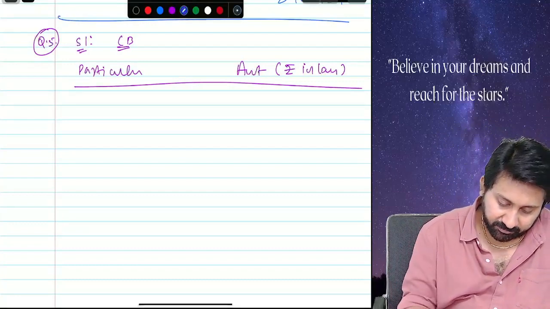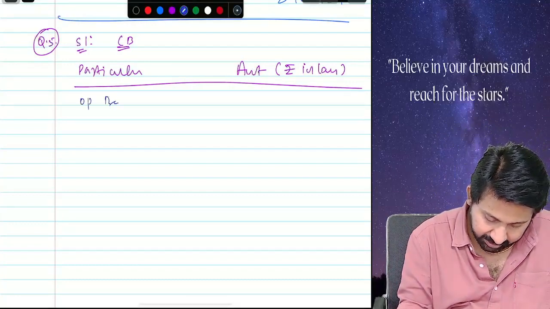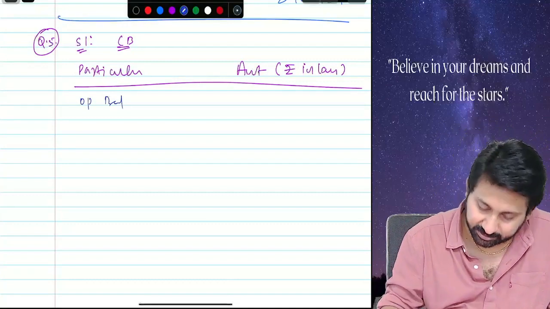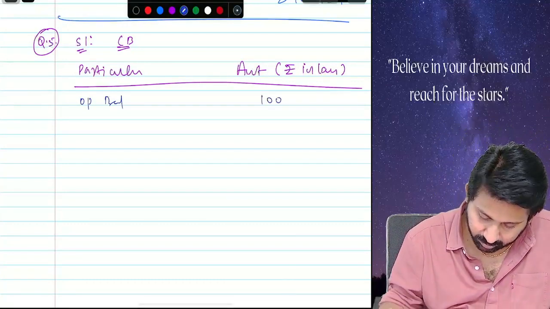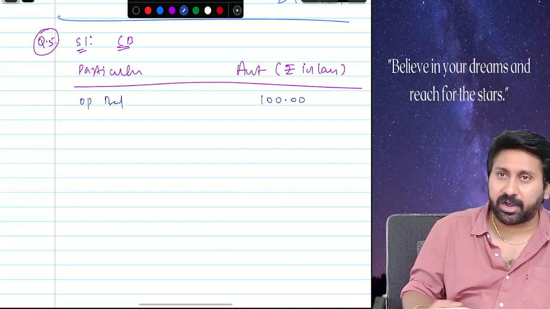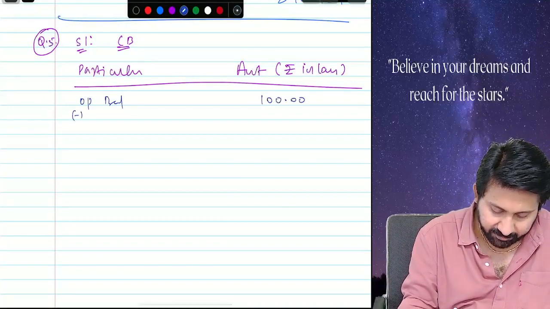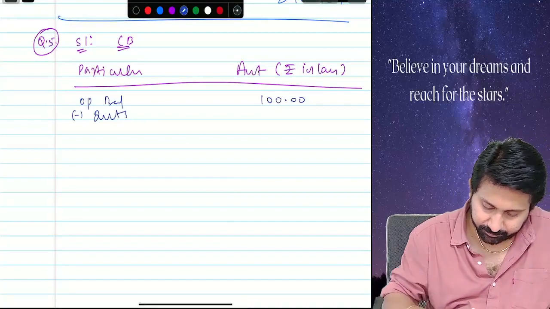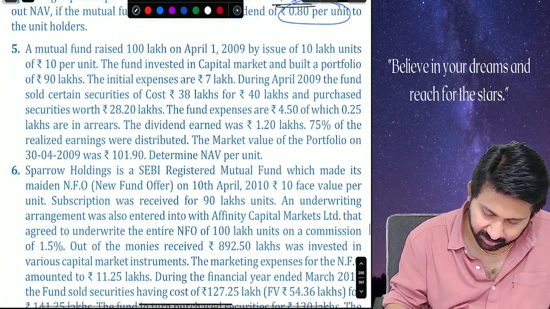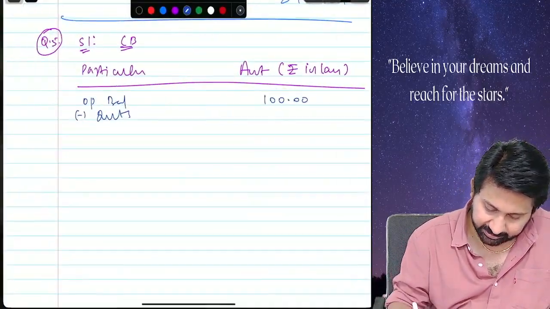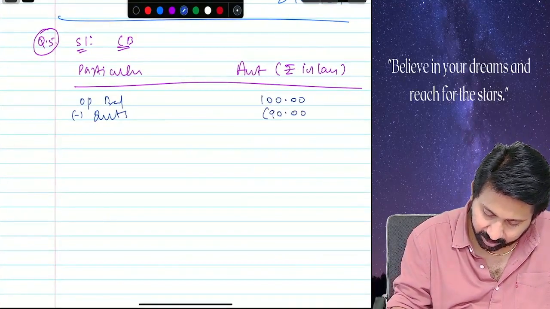Let's do together. First, opening balance. How much cash we raised? 100 lakhs. In that, first, how much did you make investments? See there, clearly it has been given. 90 lakhs. Inflow or outflow? Outflow.